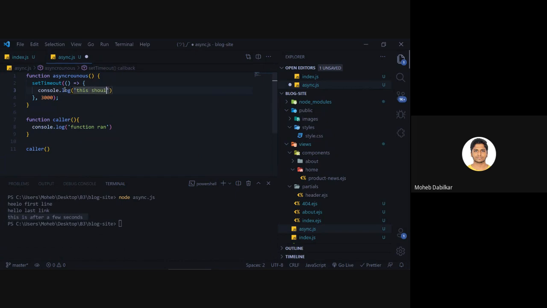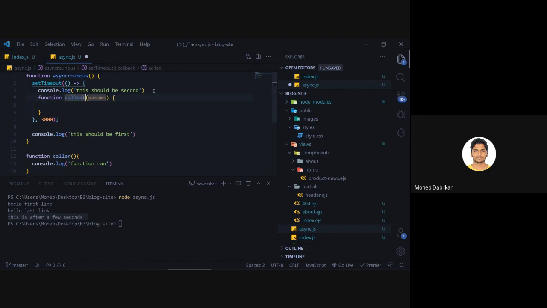this should be second. Right, now we'll say console log and we'll say this should be first. Chalo. So we'll do one more function in here. We'll say function name will be called later. Okay, and then we'll just console log depends on the set timeout